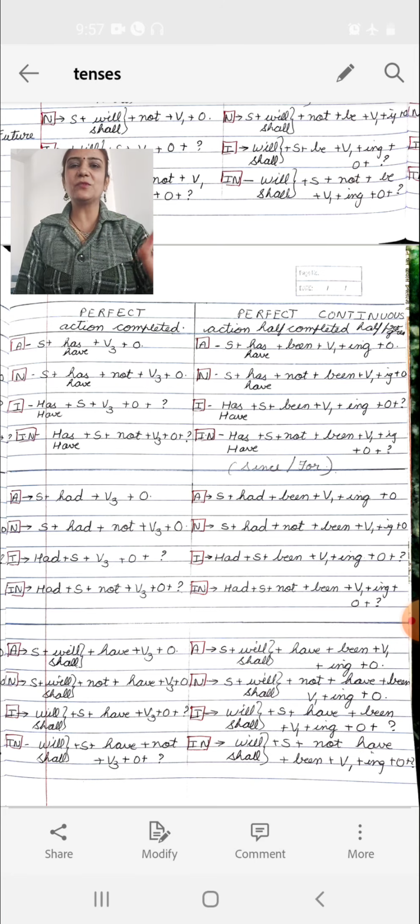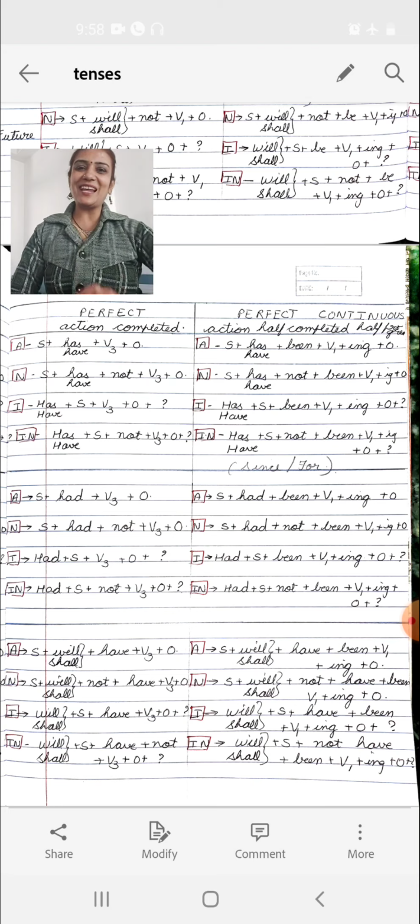So coming back to past perfect tense, what is the rule? Subject plus had plus verb third form plus object. Ram had written the letter. Into negative, we just have to add the word not: Ram had not written a letter. Into interrogative, had Ram written a letter? And into the negative interrogative, had Ram not written the letter? This is how we use this past perfect tense.